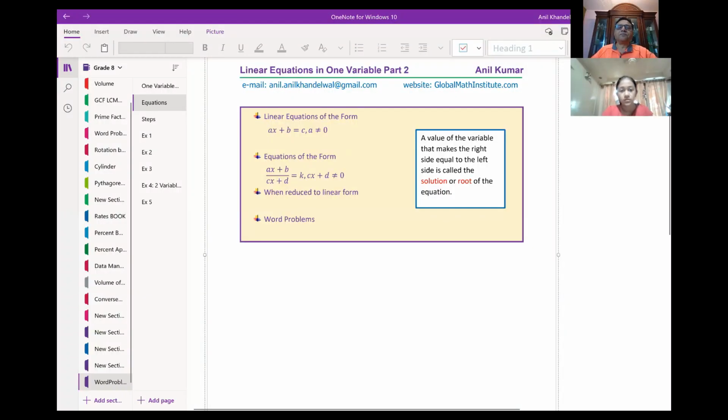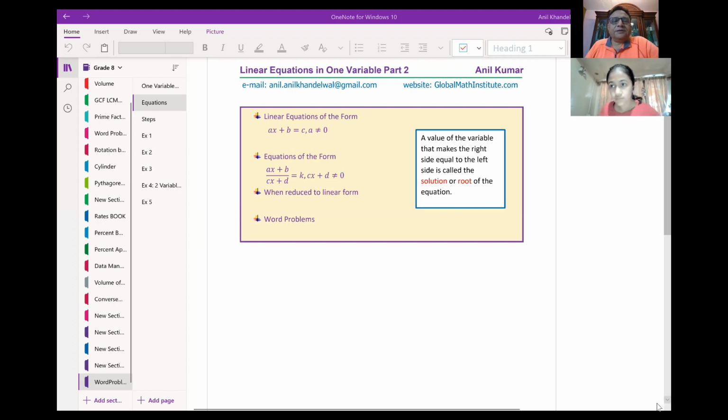So let me share with you the lesson which I have prepared for you. Can you see my screen, please? Now you can see it, right? Very good. As you can see on the screen, can you tell me what the topic is? Linear equations in one variable. Right. So the topic is linear equations in one variable.